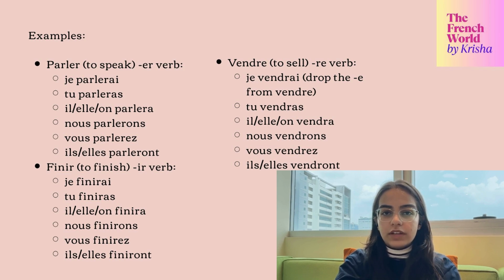For finir, it looks exactly the same: je finirai, tu finiras, il finira, nous finirons, vous finirez, ils finiront. The same for vendre. Vendre is an RE verb, so we're going to remove the E from here and add the same endings: ai, as, a, ons, ez, and ont.